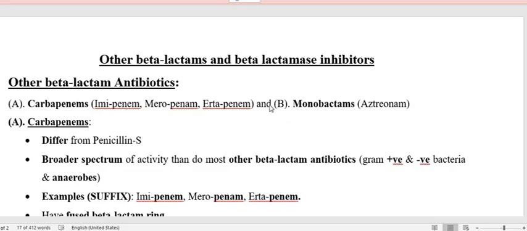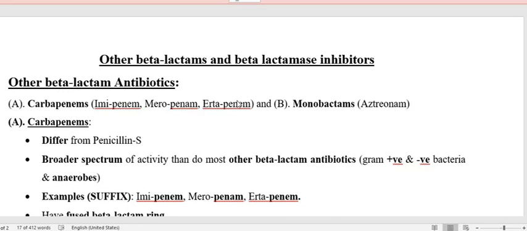So today I am going to discuss other beta-lactams and beta-lactamase inhibitors. Under the other beta-lactam antibiotics, there are only two groups: one is called carbapenems, another is called monobactams.